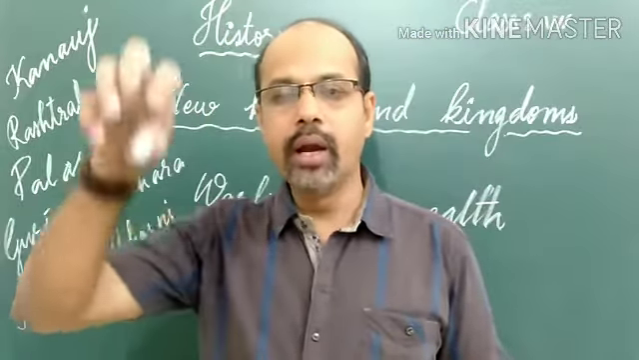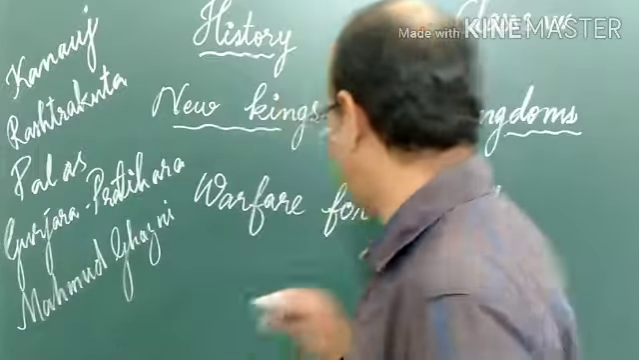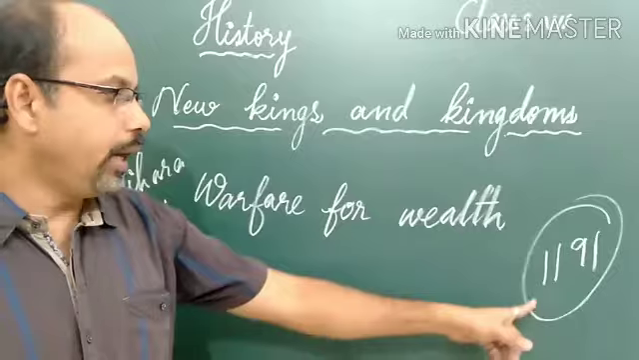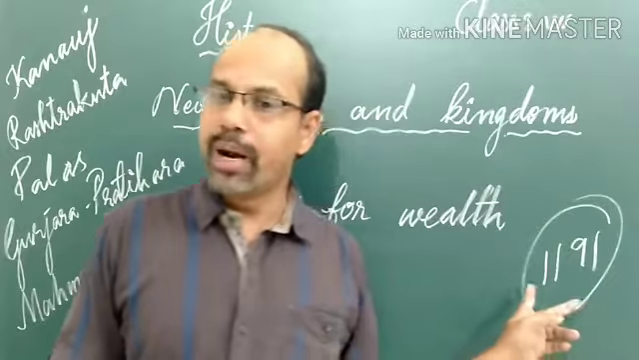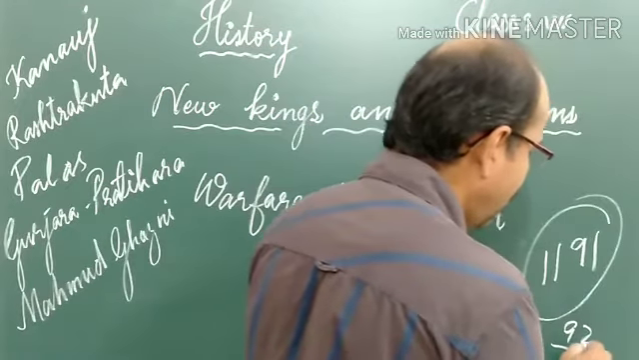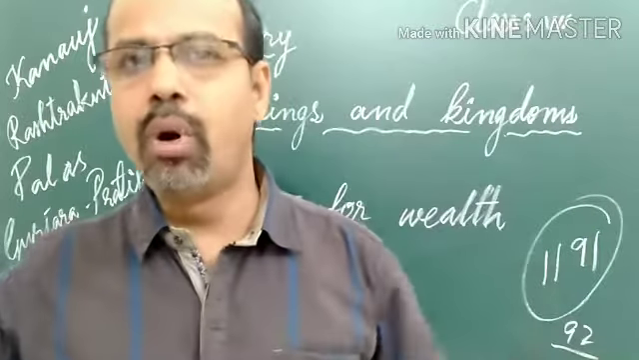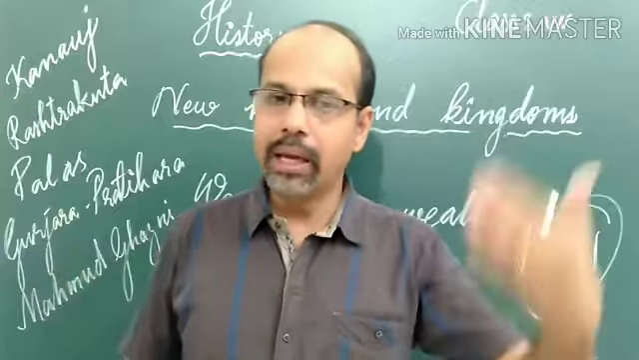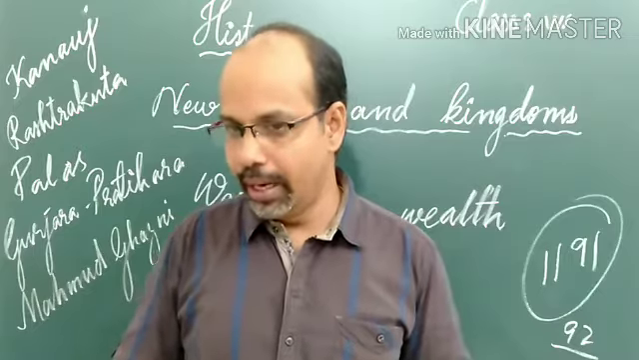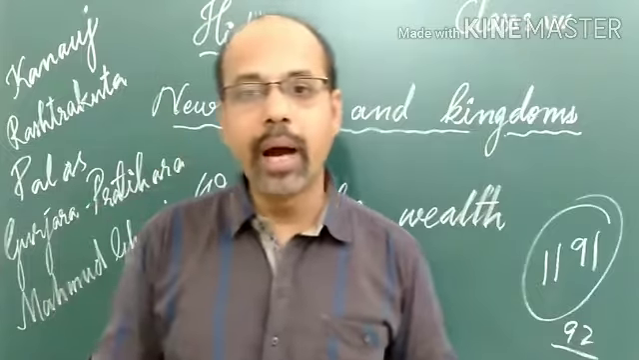Prithviraj Chauhan defeated Muhammad Ghori in 1191. But the next year, 1192, Muhammad Ghori again, with more military and a larger army, attacked Delhi, and Prithviraj Chauhan was defeated in the next battle in 1192 by Muhammad Ghori.